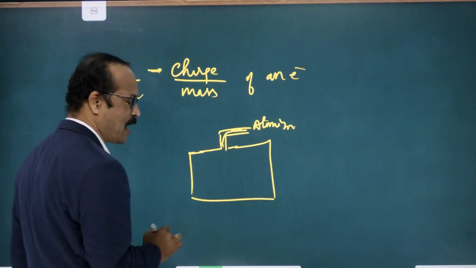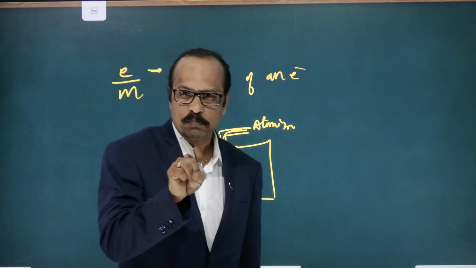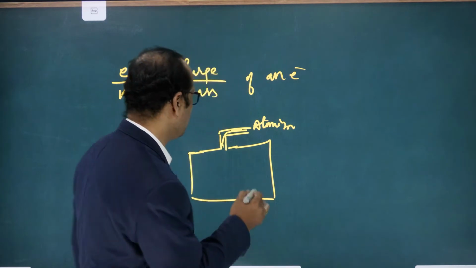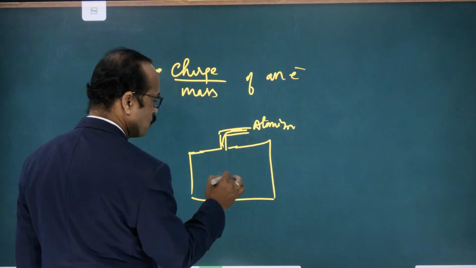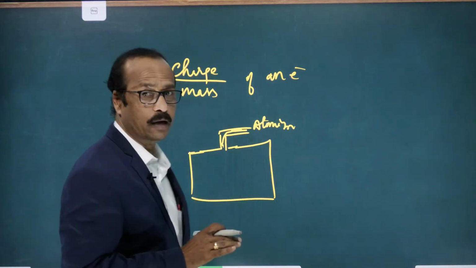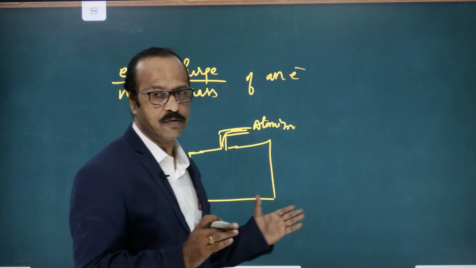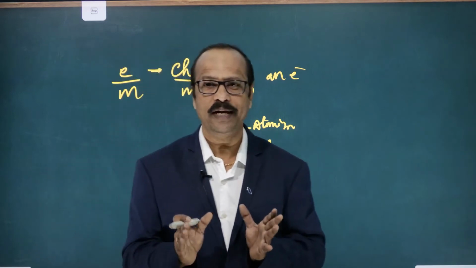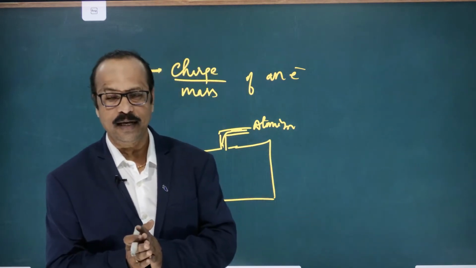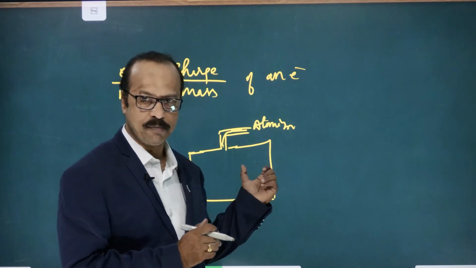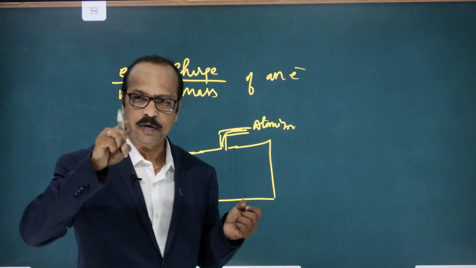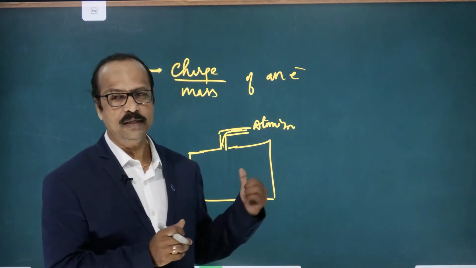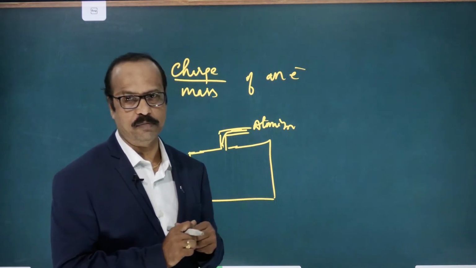When the oil is passed through the atomizer, it sprinkles very tiny drops of oil. He arranged positive and negative plates in the vacuum chamber, and then dropped the oil drops into it with the help of the atomizer.